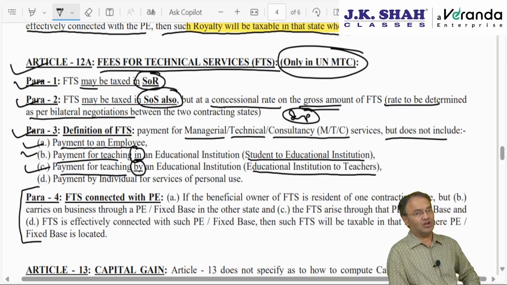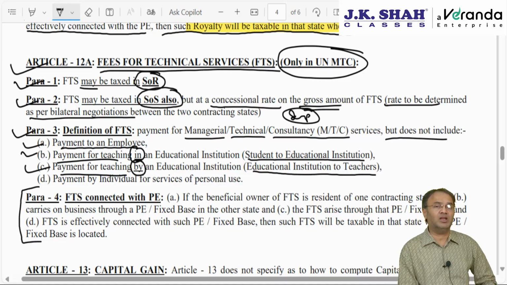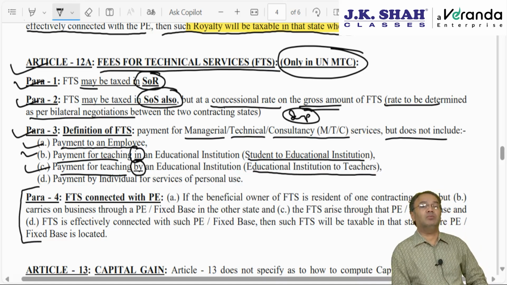And para 4 as usual, if the same FTS is connected through a PE, effectively connected with the PE, meaning thereby 4 conditions, then where will it be taxable?